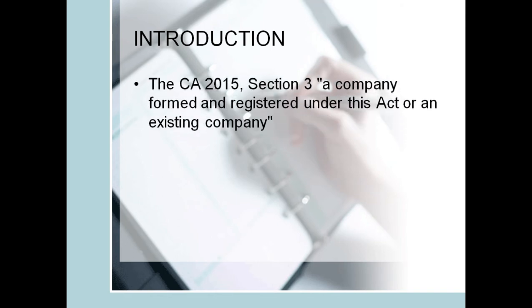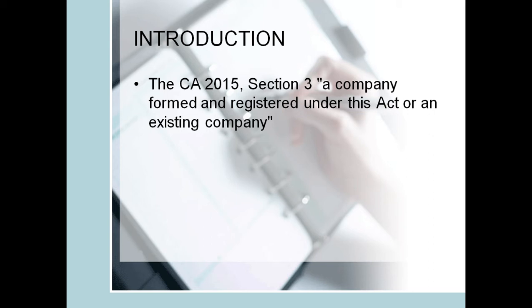Introduction. The Company Act 2015, that is according to Companies Act in Kenya's Constitution, Section 3, a company formed and registered under this Act or any other existing company.